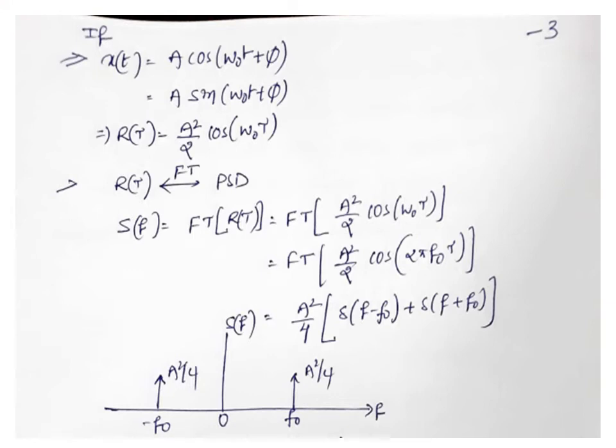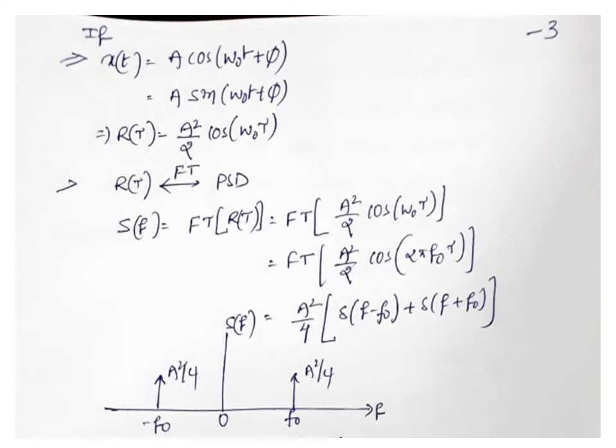Okay, so I am telling the Fourier transform for only cos of 2 pi f naught into t now. Okay, cos of 2 pi f naught into t. For that the Fourier transform is 1 by 2 into delta of f minus f naught plus delta of f plus f naught. Already in the Fourier transform only 1 by 2 is coming. Here already A square by 2 is there. So totally A square by 4 into delta of f minus f naught plus delta of f plus f naught.